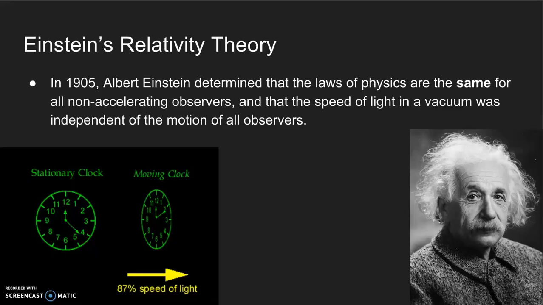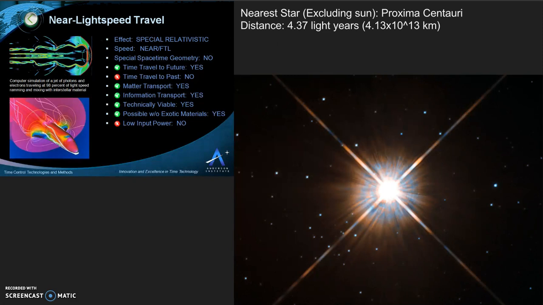So this first slide will focus on Albert Einstein's relativity theory. In 1905, Einstein determined that the laws of physics are the same for all non-accelerating observers, and that the speed of light in a vacuum is independent of the motion of all observers. This means that when an object is traveling at light speed, it is moving only through space and not time. To put this into perspective, if humans were ever to achieve interstellar travel at light speed, this would mean that they are traveling through time.